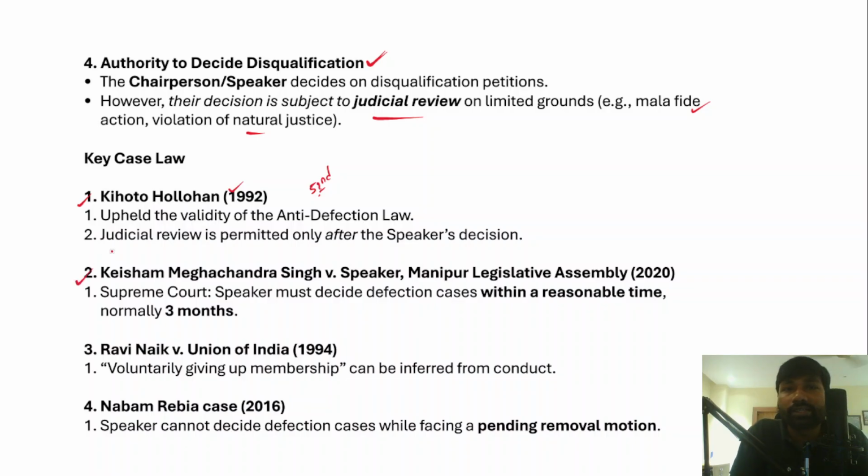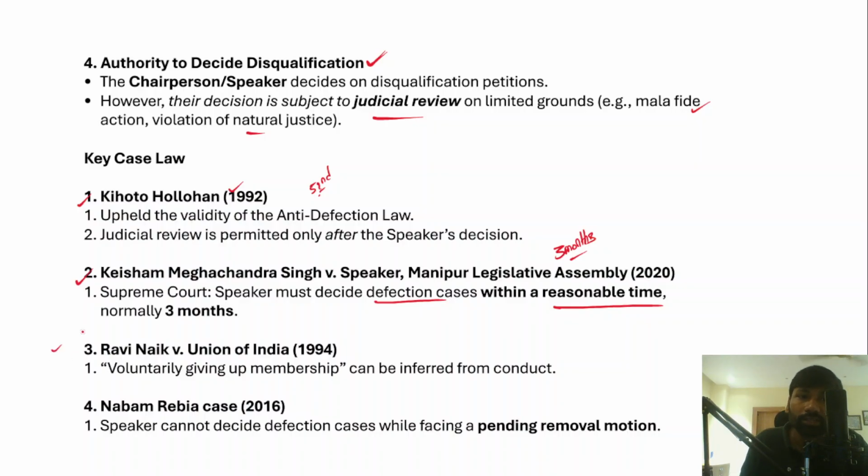The second case is Keisham Meghachandra Singh versus Speaker, Manipur Legislative Assembly, 2020. In this case, the Supreme Court held that the speaker must decide defection petitions within a reasonable time, and that the reasonable time should be 3 months. So within 3 months, the speaker must decide on the disqualification petitions filed under the anti-defection law. This is also a very important judgment.